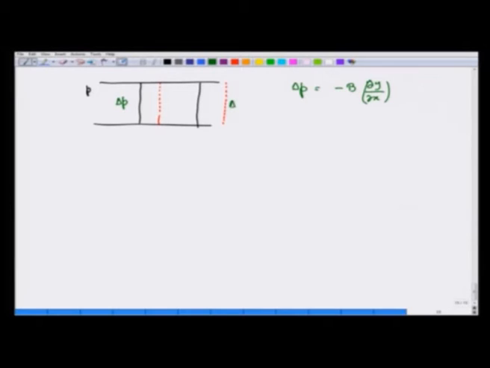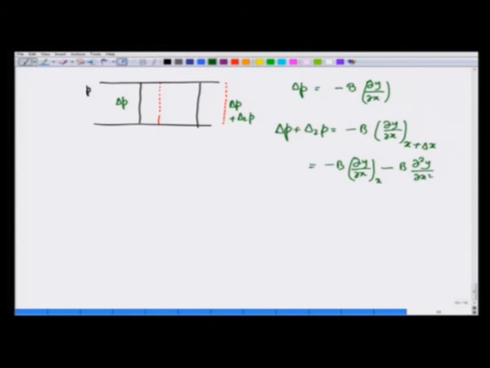The pressure on the right hand side is delta P plus delta 2 P. So, delta P plus delta 2 P is going to be minus B dy by dx at x plus delta x, and this is going to be minus B dy by dx at x minus B d2y over dx square times delta x.